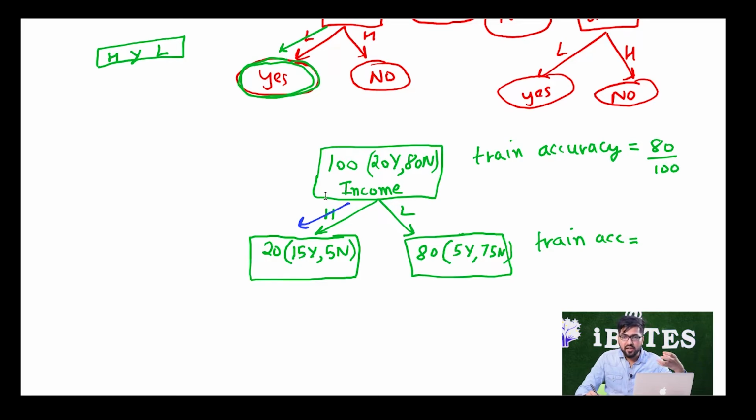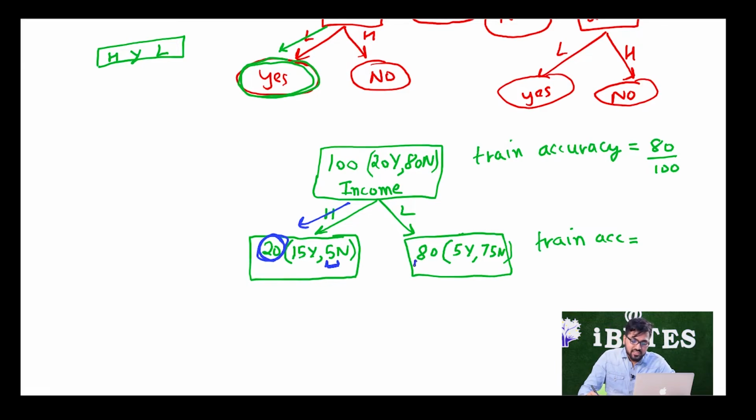If I look at the past data, for the people with high income, that is those 20 people, I can say that there are high chances that high income people generally get the loan. So for all of these 20 people, I am going to predict yes. I will be making 5 errors. I will be predicting yes for all of them, but I will be making 5 errors on the people who actually did not get a loan, that is these 5 people.